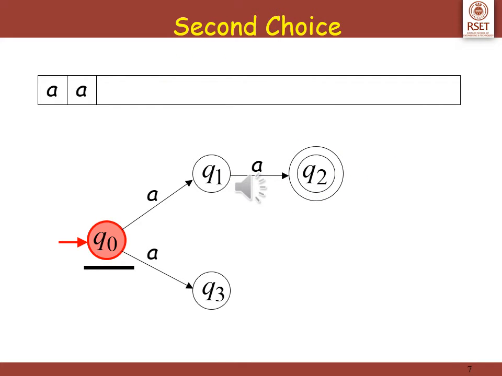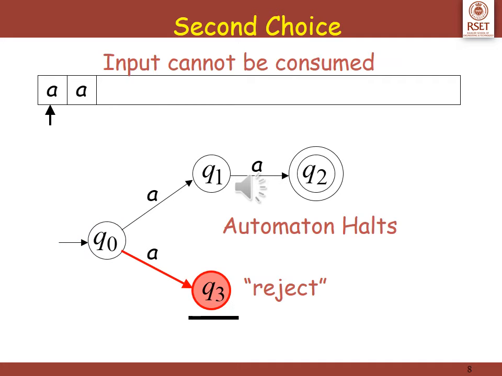Let's see what happens if we have taken the second choice. With the second choice, q0 on encountering a moves to q3, and from q3 there are no transitions defined and the input string is not fully consumed. Hence, the automaton halts and the string is rejected.